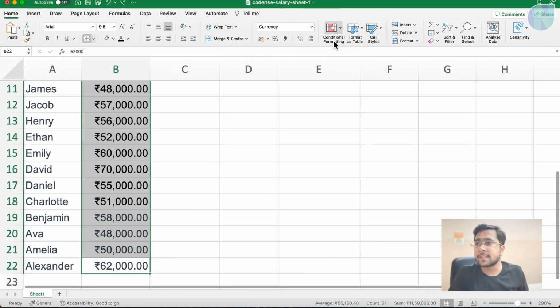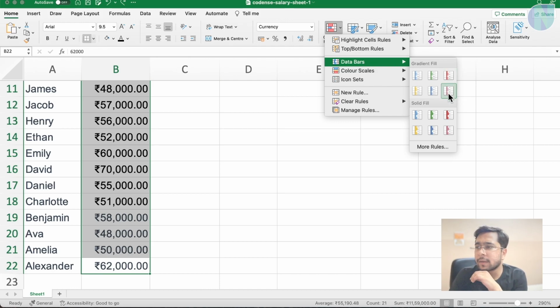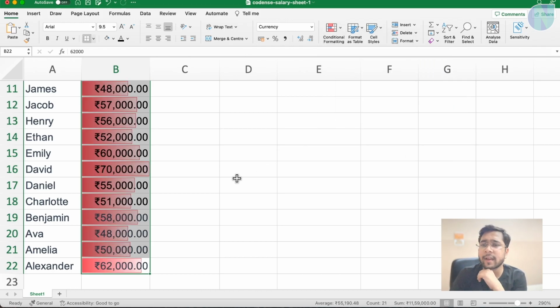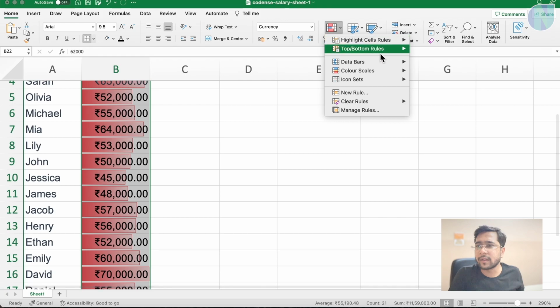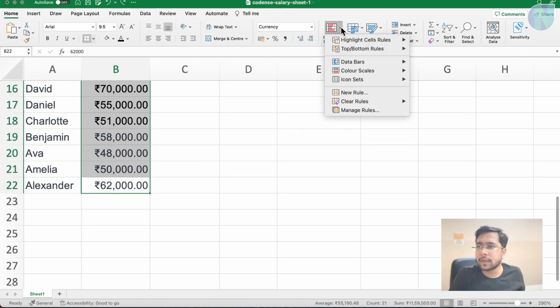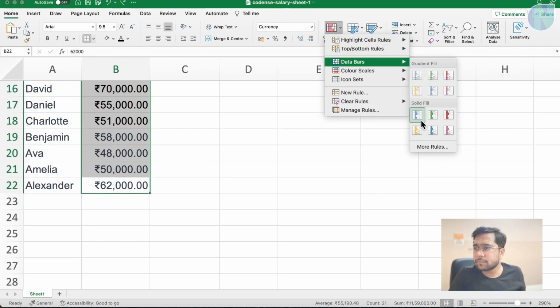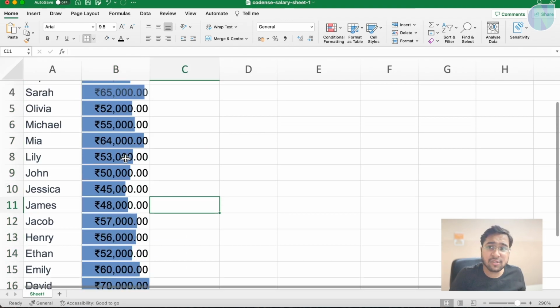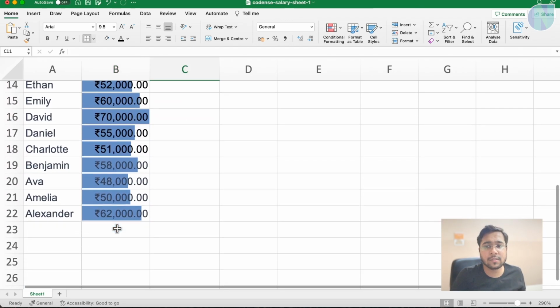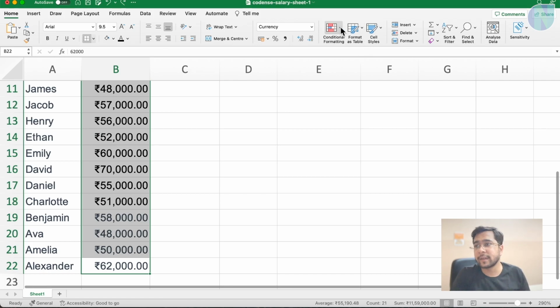Let's undo and see what more conditional formatting there is. Here it is just different colors like red, green, blue, and other things. Clear the conditional formatting. You can do it like this. These are solid fills now. These are solid fills. That was gradient.